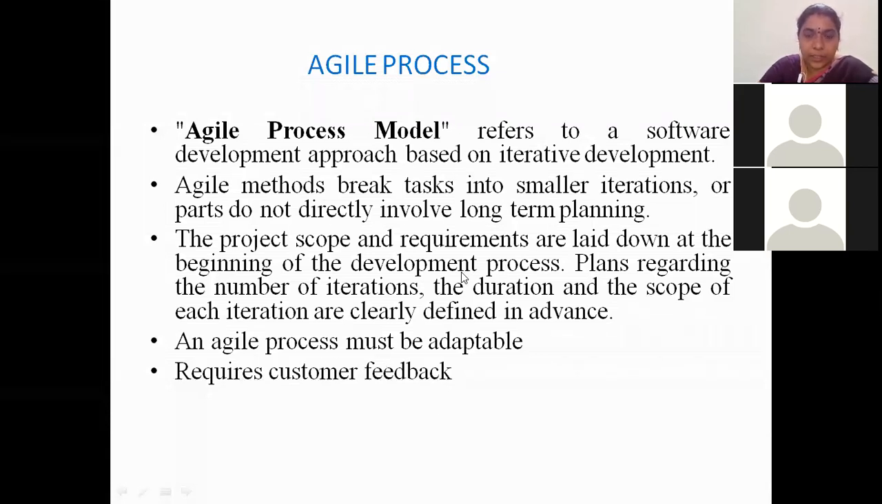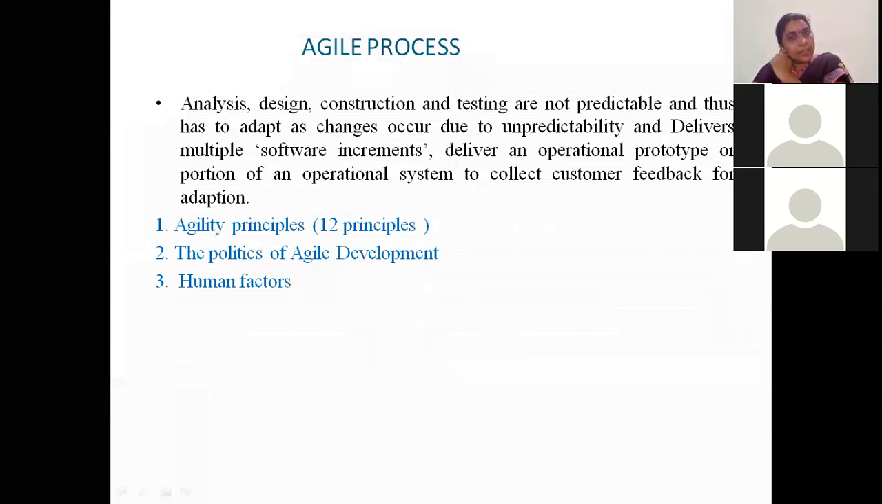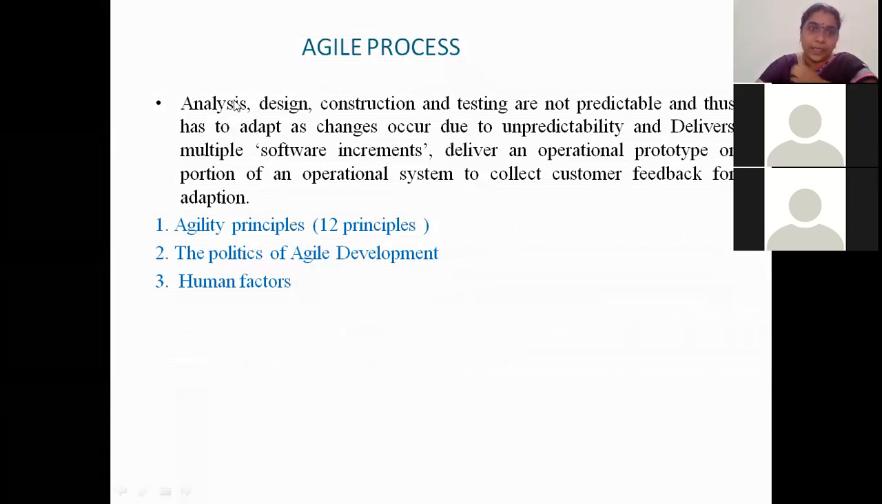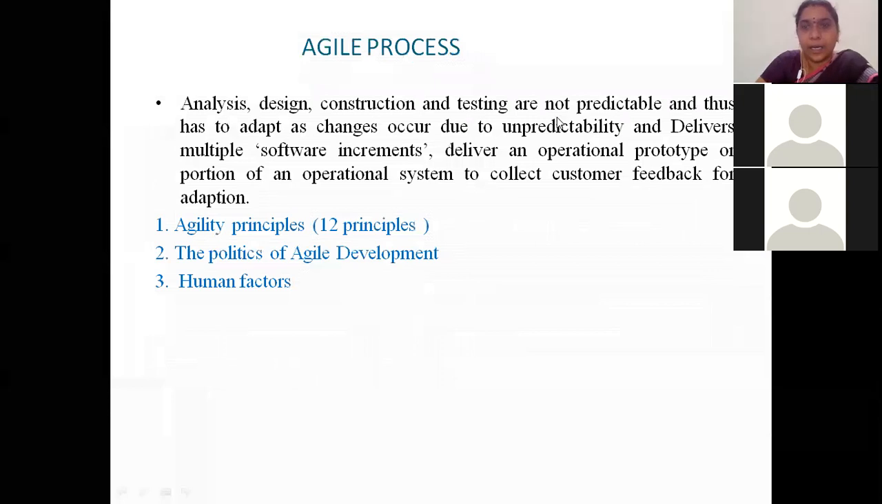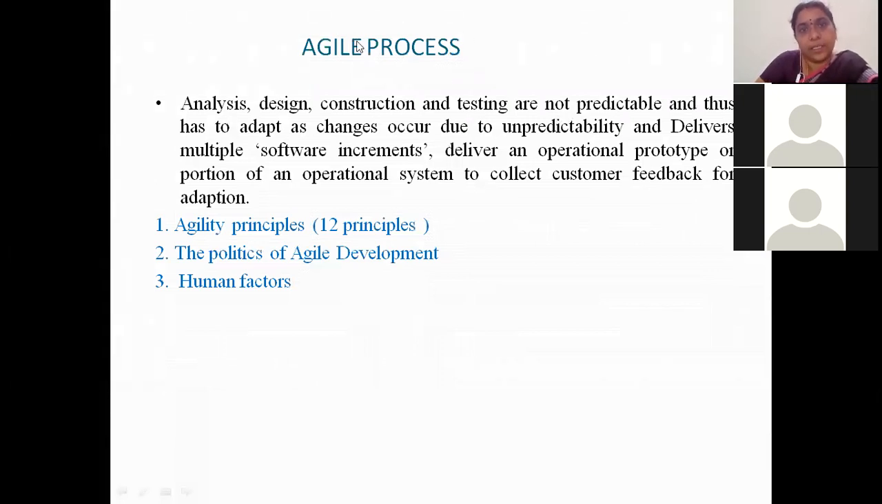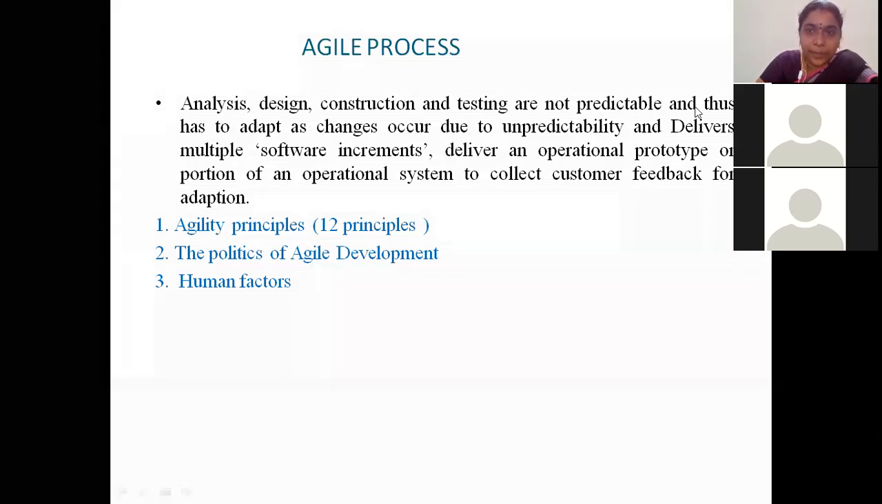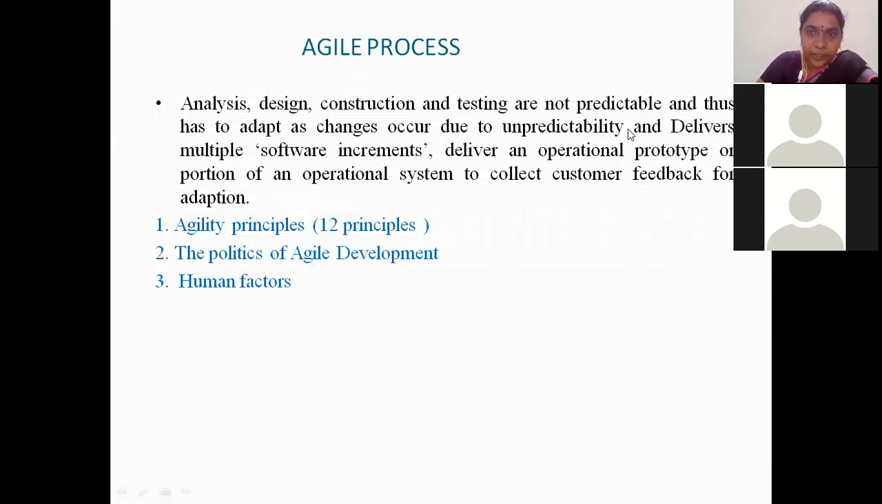This is all the agile process tells us. So this agile process: analysis, design, construction, and testing are not predictable. So what this agile process tells us is, initially while you're planning, analysis, design, construction, and testing are not predictable. Here what this means is, maybe the customer will ask you to change, right? We can't predict this in the beginning, right? These are all unpredictable and thus have to adapt as changes occur due to unpredictability, right? This is what you are saying. Yes, you plan for something, but the customer is asking you to come and change into a new way.